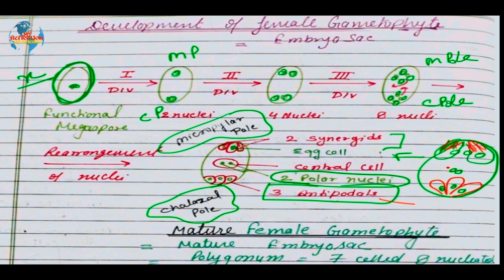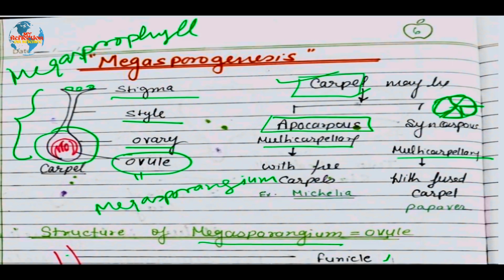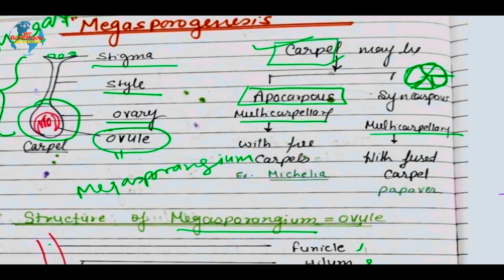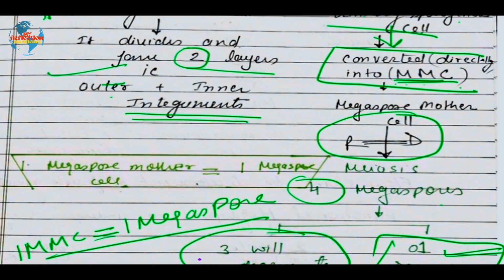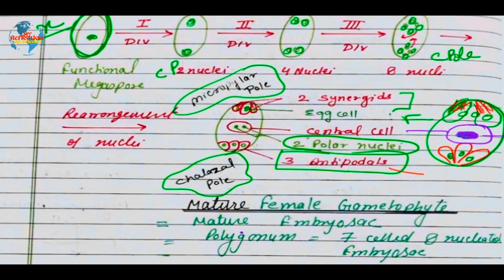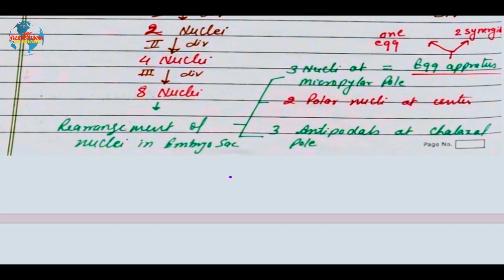Now, the most important thing, at the center, as you can see, we are having two polar nuclei. These two polar nuclei are haploid, surrounded by a common wall, and this common wall is called the central cell. Now, if these two nuclei fuse together, it is termed the secondary nucleus. This secondary nucleus is diploid and will be utilized during double fertilization, producing the primary endospermic nucleus.